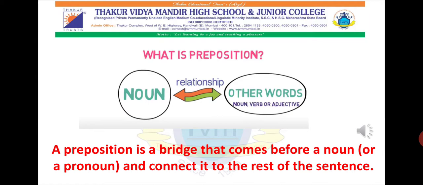To explain in the simplest manner, we had studied preposition when we studied parts of speech. One of our parts of speech is preposition and we have named him as our uncle. We have named the preposition as our uncle who has this keen observation, who observes every particular thing.